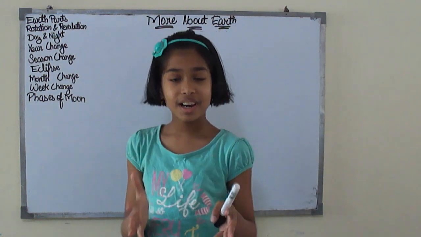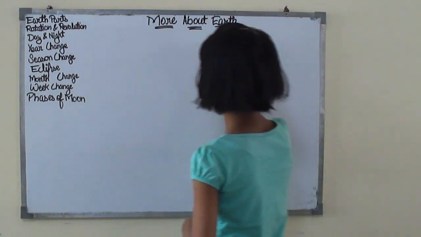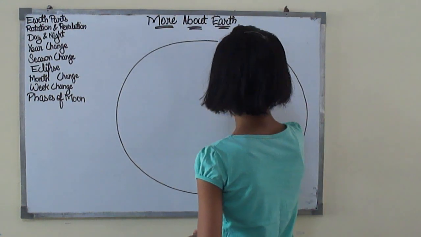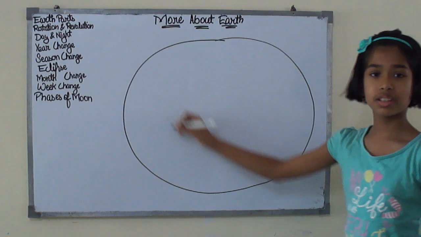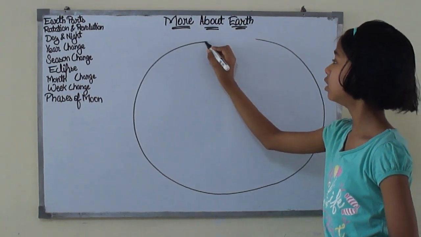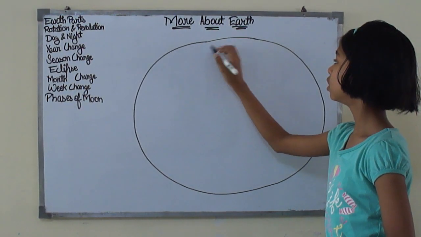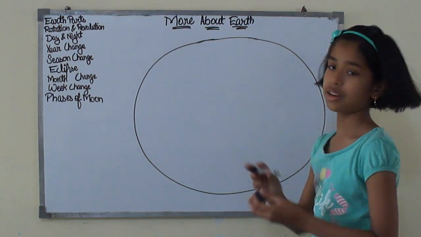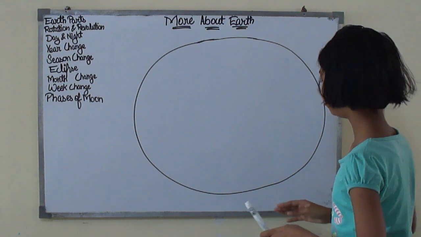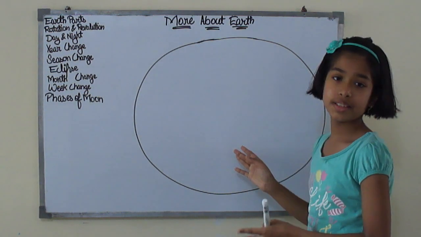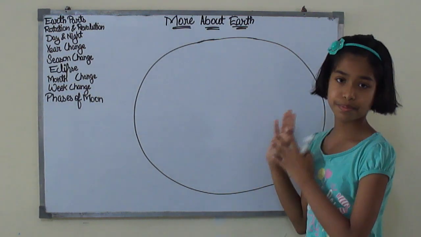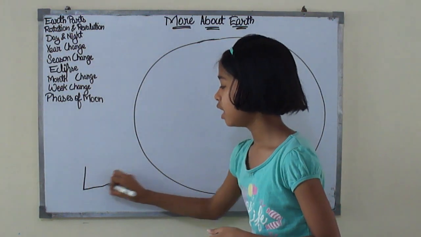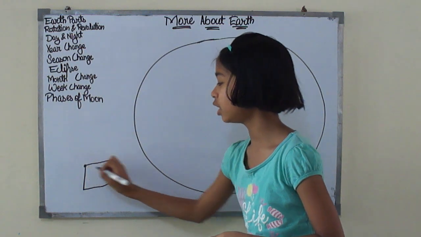So let me draw the Earth for you. Imagine that this is the Earth. We have no differences because the Earth is a sphere. If it were the shape of a square, then we could take the corner as a reference.